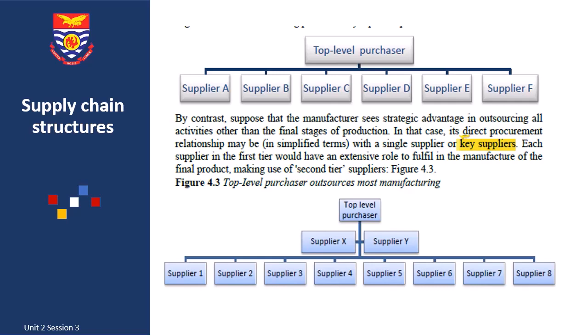Then if we have another group of suppliers reporting to our second tier, those become our third tier. So it goes on like that until we've exhausted our suppliers. The third tier will report to the second tier, the second tier will report to the first tier, and the first tier will report to us.